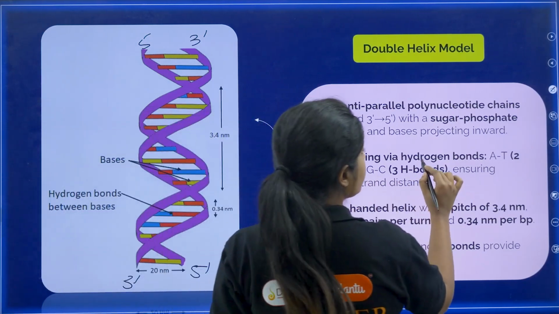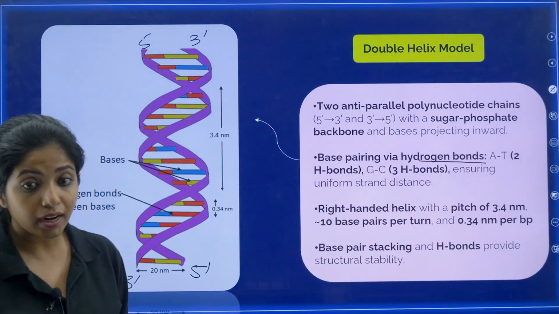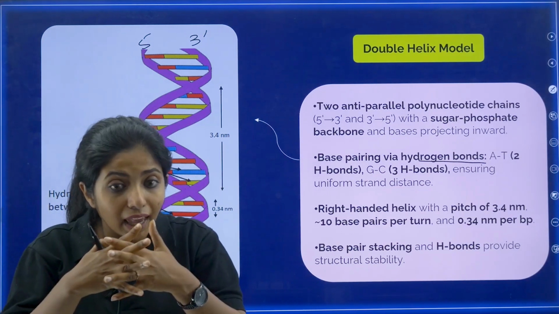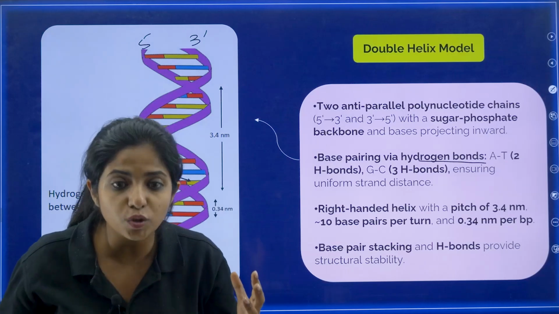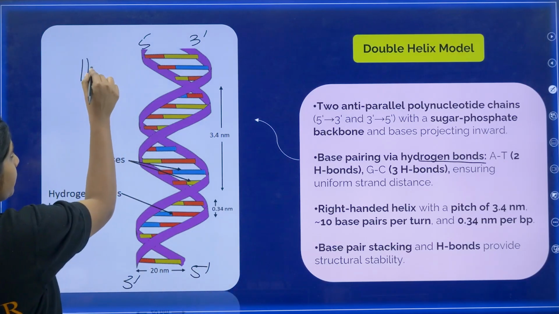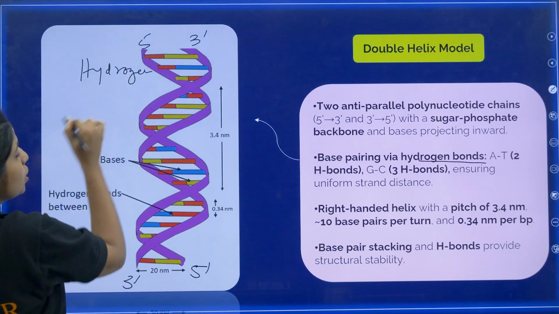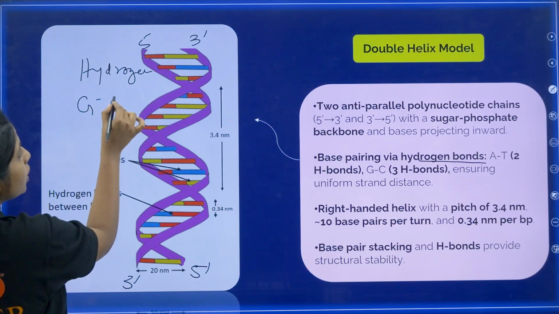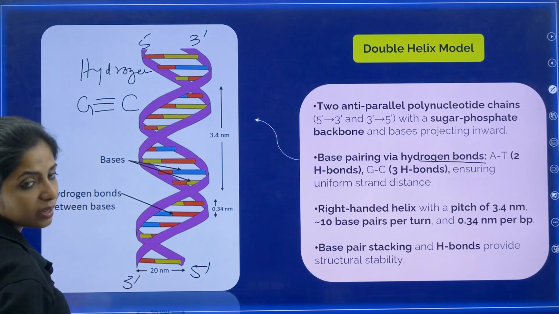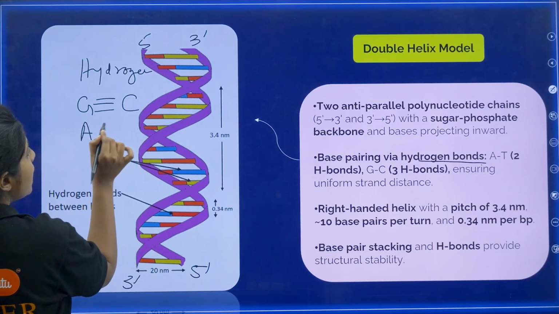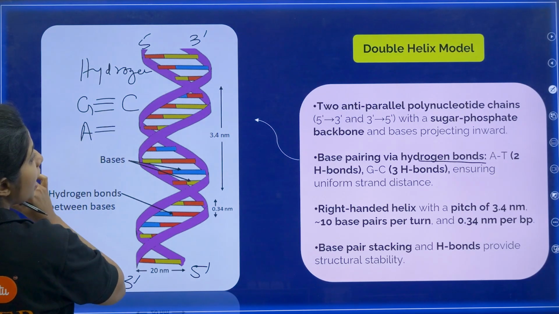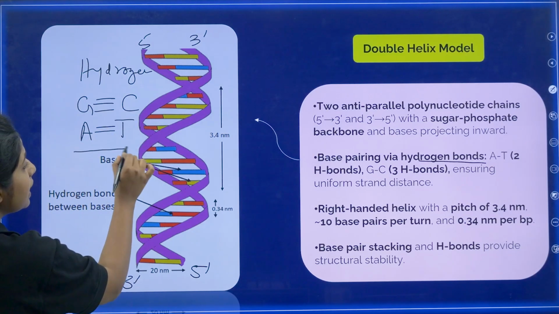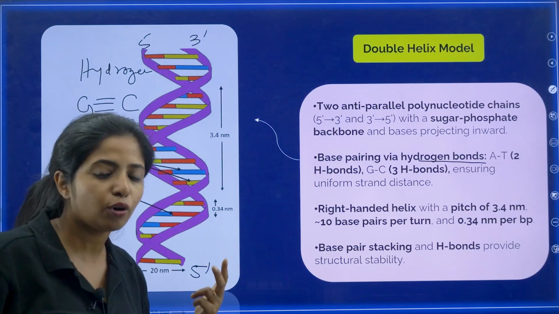Now, base pairing via hydrogen bonds, that is also there. I told you the nitrogen bases are inside, they are sandwiched. They are kind of together. They have bonds between them. What are these bonds? They are hydrogen bonds, my dear children. So if I have, suppose, guanine over here, guanine will be forming 3 hydrogen bonds with cytosine. What about adenine? Adenine will be forming 2 hydrogen bonds with thymine. This is the case of DNA, my dear children. So how do you remember 3 or 2 hydrogen bonds?